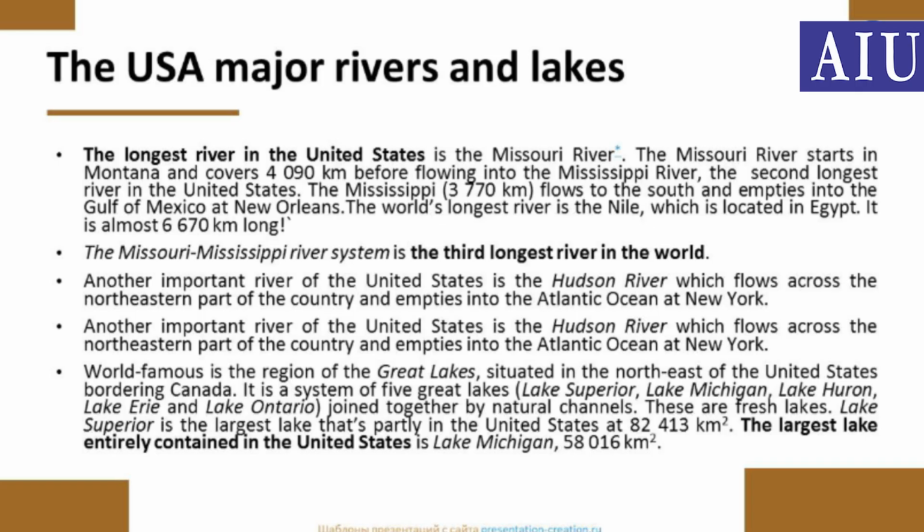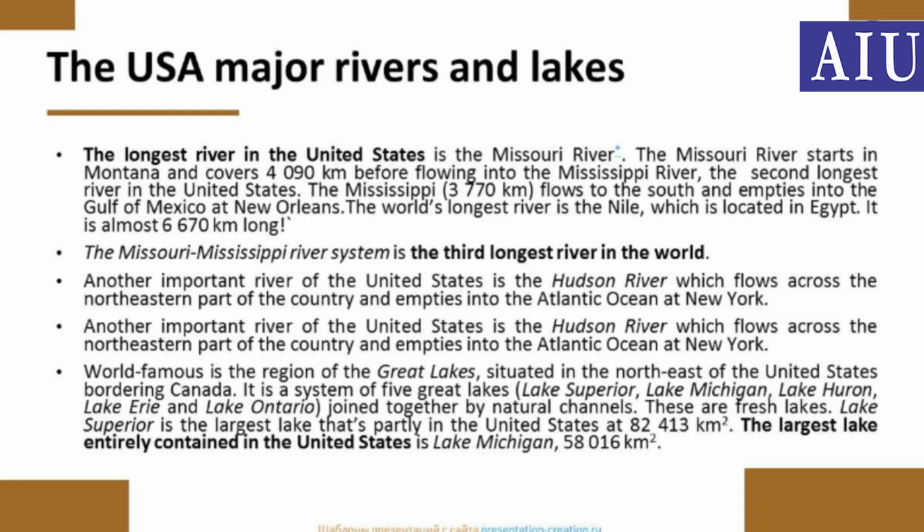The USA major rivers and lakes. The longest river in the United States is the Missouri River. The Missouri River starts in Montana and covers 4,090 kilometers before flowing into the Mississippi River, the second longest river in the United States. The Mississippi flows to the south and empties into the Gulf of Mexico at New Orleans. The Missouri-Mississippi River system is the third longest river in the world.